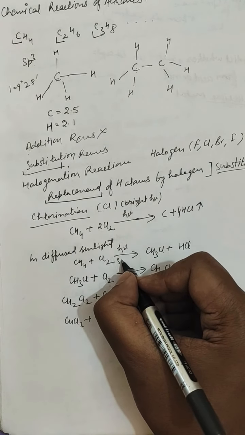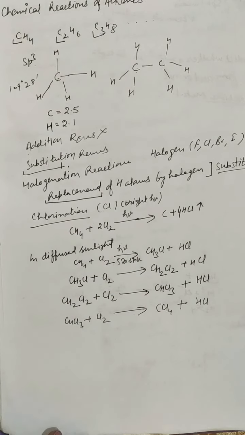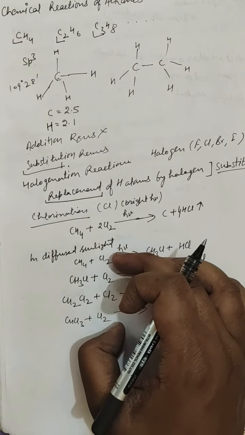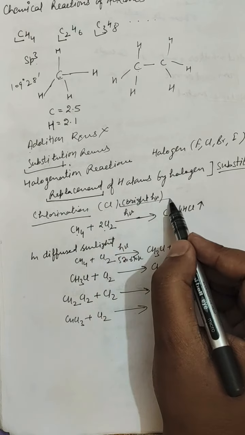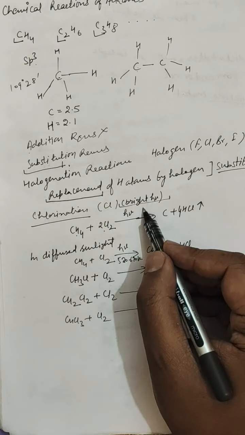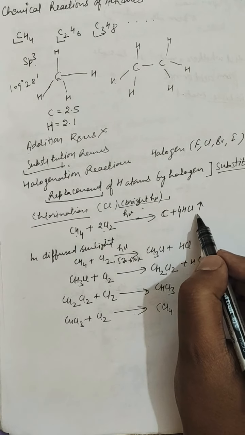plus 520 to 670 Kelvin temperature. So these are the stepwise reactions. If you put methane and chlorine together in bright sunlight, they will react violently in a single step, which results in the formation of carbon plus 4 molecules of hydrogen chloride.